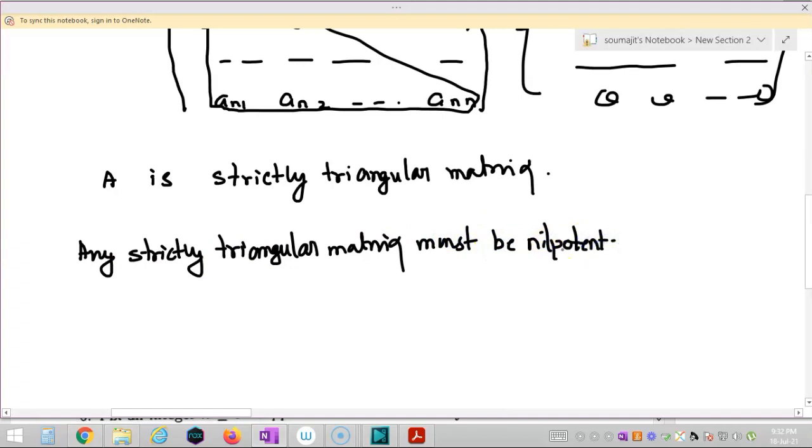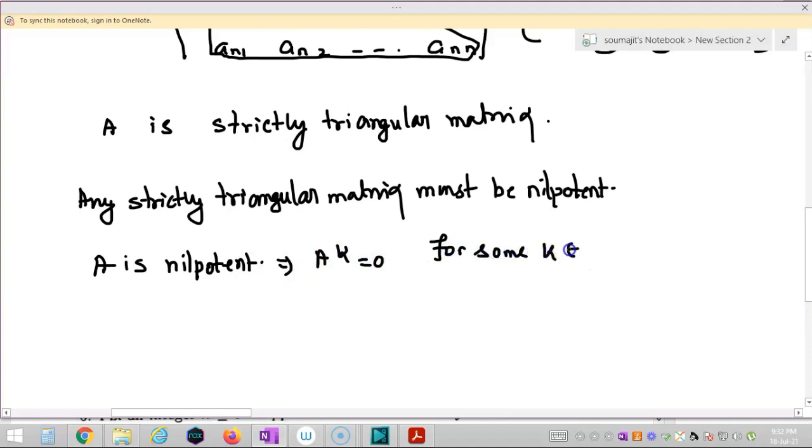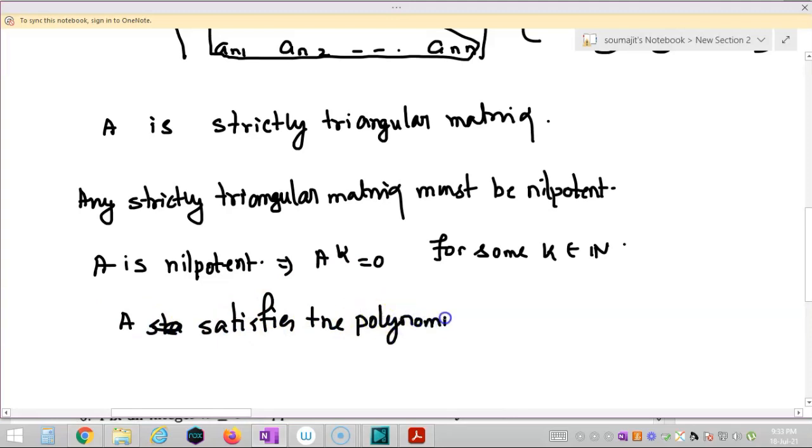Any strictly triangular matrix must be nilpotent. Now I am considering this matrix as A, so as A is strictly triangular, A is nilpotent. A is nilpotent means A to the power k is equal to 0 for some k belonging to the natural numbers. Now, if A to the power k is equal to 0, I can say A satisfies the polynomial x to the power k.